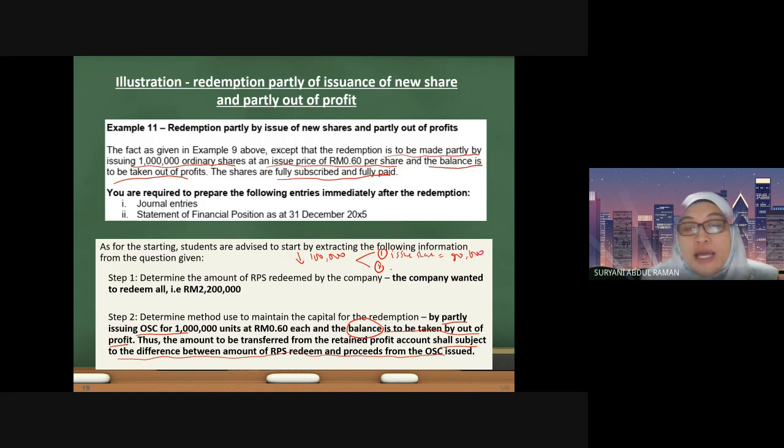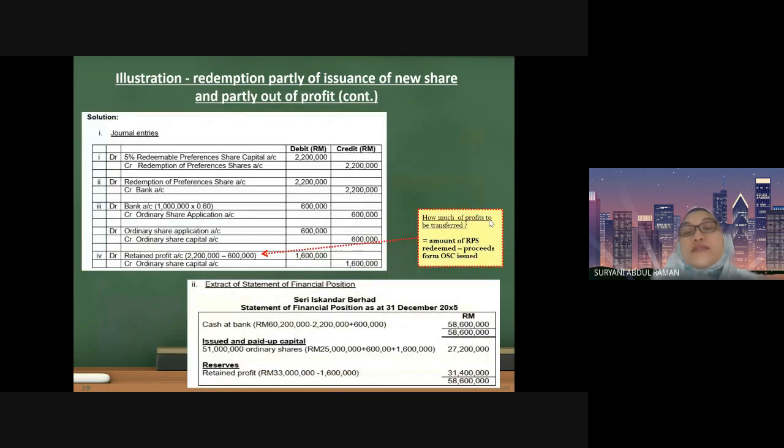So to find the amount to be taken out of profit, you subtract this value from the shares that you redeem. This is what we meant: the difference between the amount of RPS redeemed and the proceeds from the ordinary shares issued. Therefore, the amount that you shall take from the profit equals 20,000. Let us look at the following answer to have better understanding. The first step and the second step are the same.